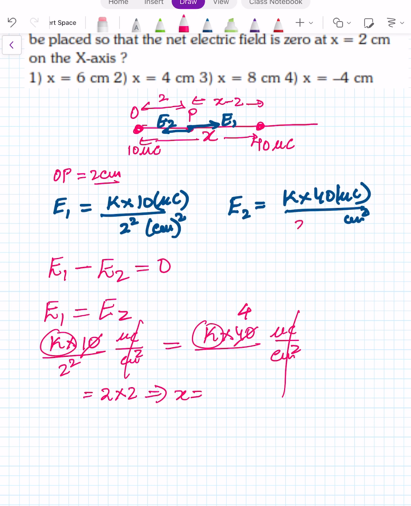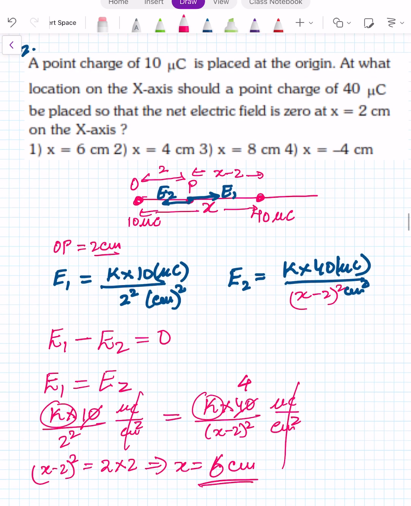It is x minus 2 whole square. So x is equal to 4 plus 2, 6 centimeter. So your answer will be this one, right?